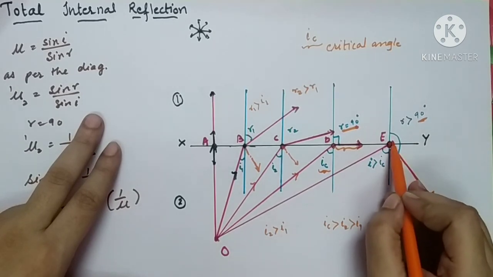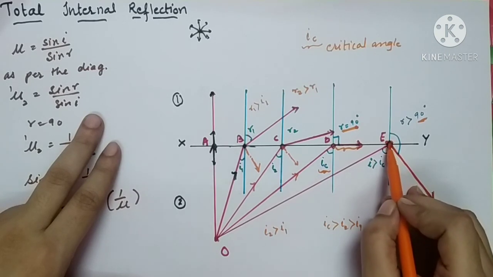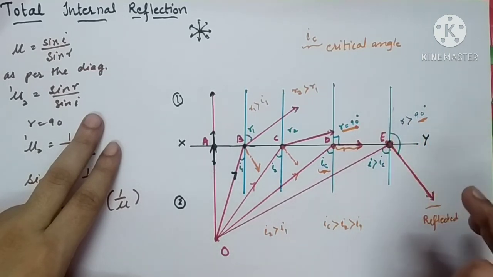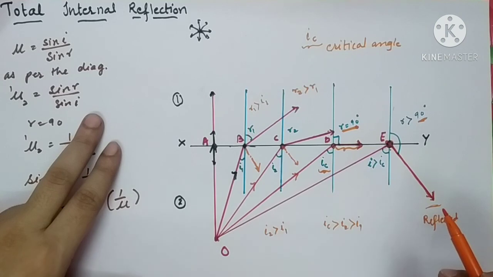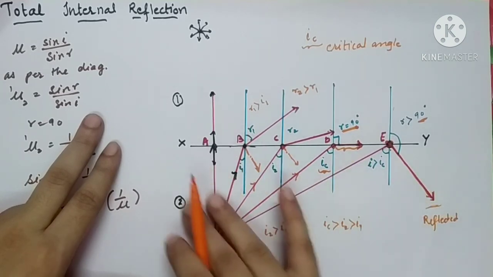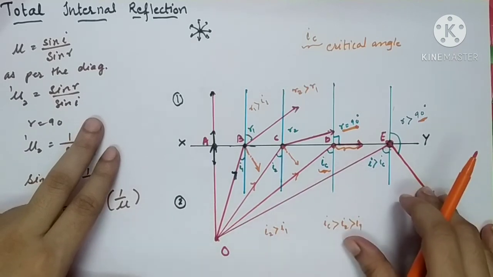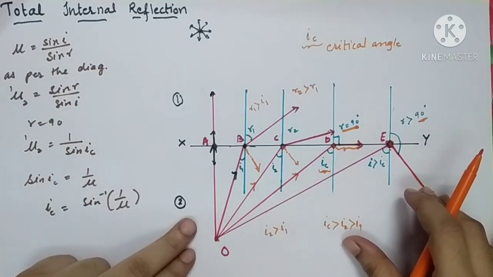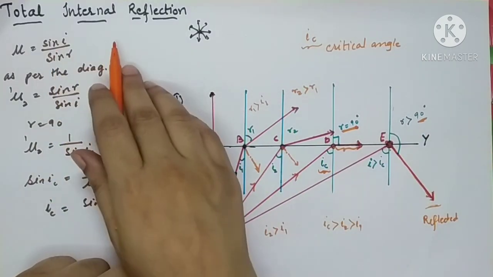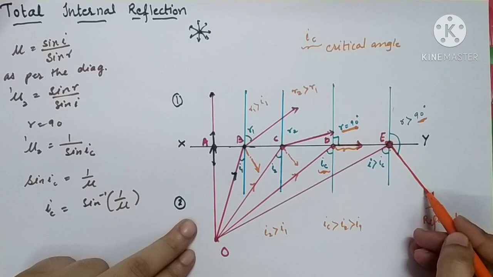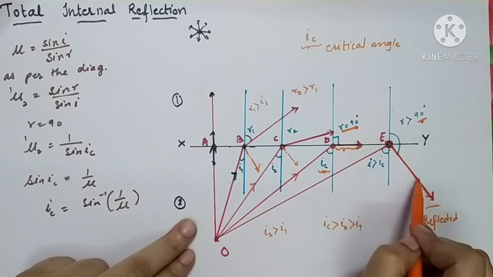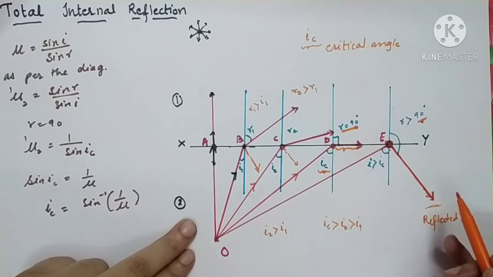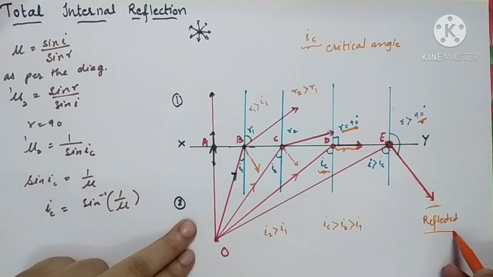And point E will not be bright, because there is no light coming outside the medium. So this process is called total internal reflection. Once you have studied the entire phenomenon, how you are going to define this process, total internal reflection? We all know that this is a refracted ray, but the angle of refraction is greater than 90 degrees. That is why it seems to be coming back in the same medium. Hence we will say that this is the reflection of light, though it is a refracted ray.